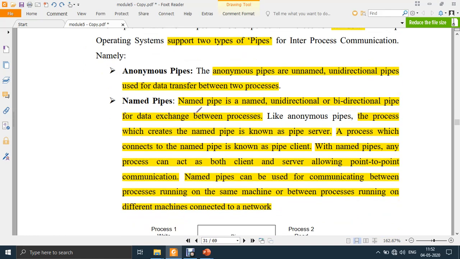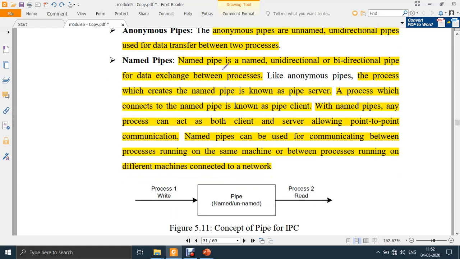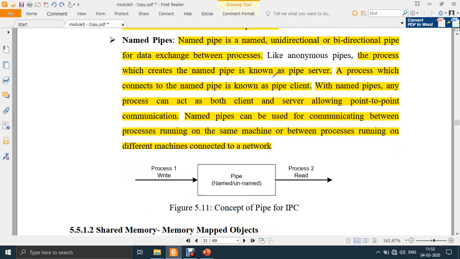Then there are named pipes, which can be unidirectional or bidirectional for data exchange. With anonymous pipes, at one end a process will send the data and at the other end the process can only read the data. But named pipes can be bidirectional, so read and write at each end is allowed.